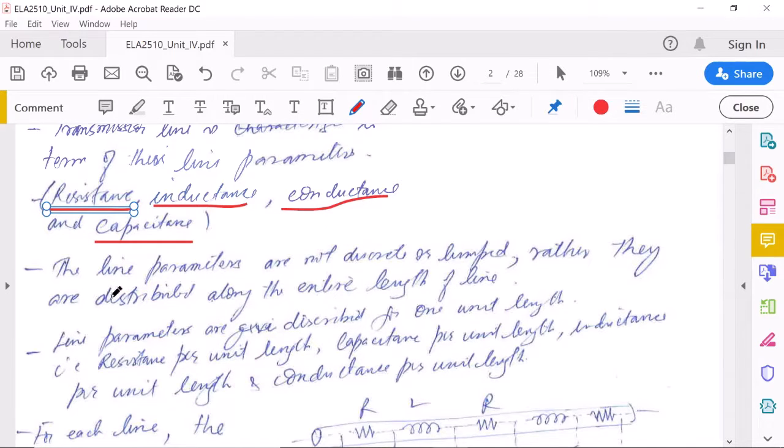In general, the line parameters are not discrete. In circuit theory for low frequencies, we assume these parameters to be discrete or lumped. But here we will use distributed parameters, distributed along the entire length of the line.